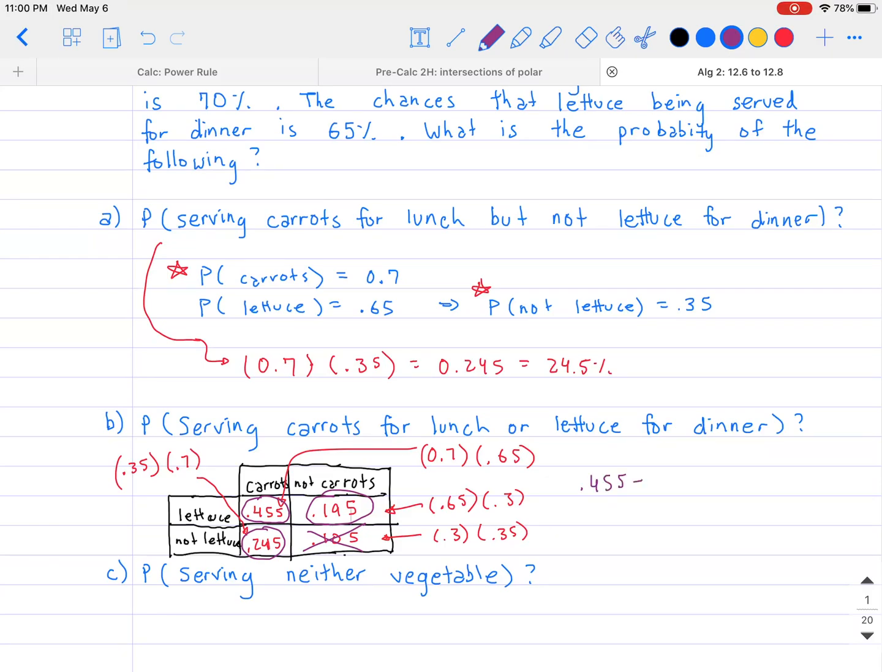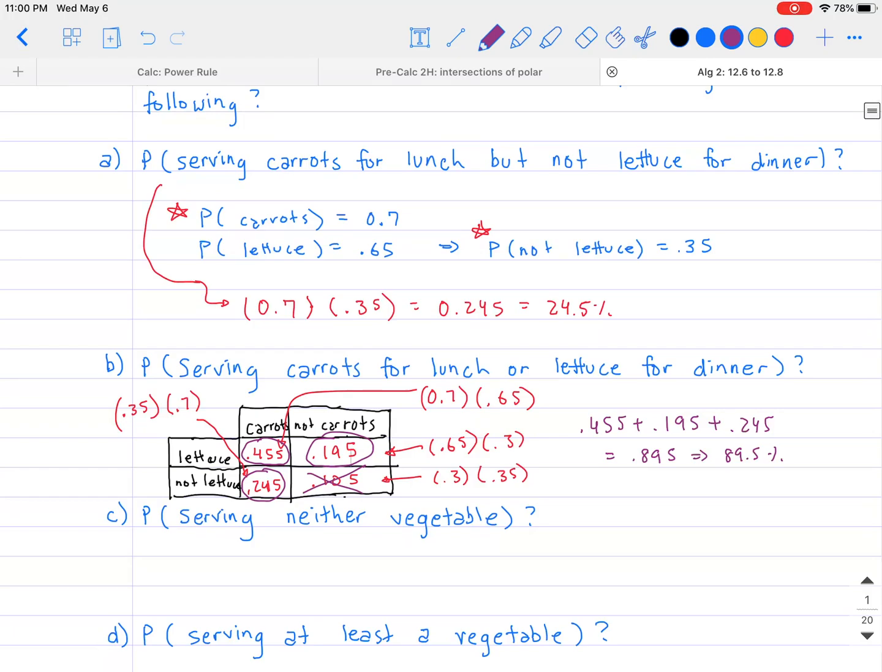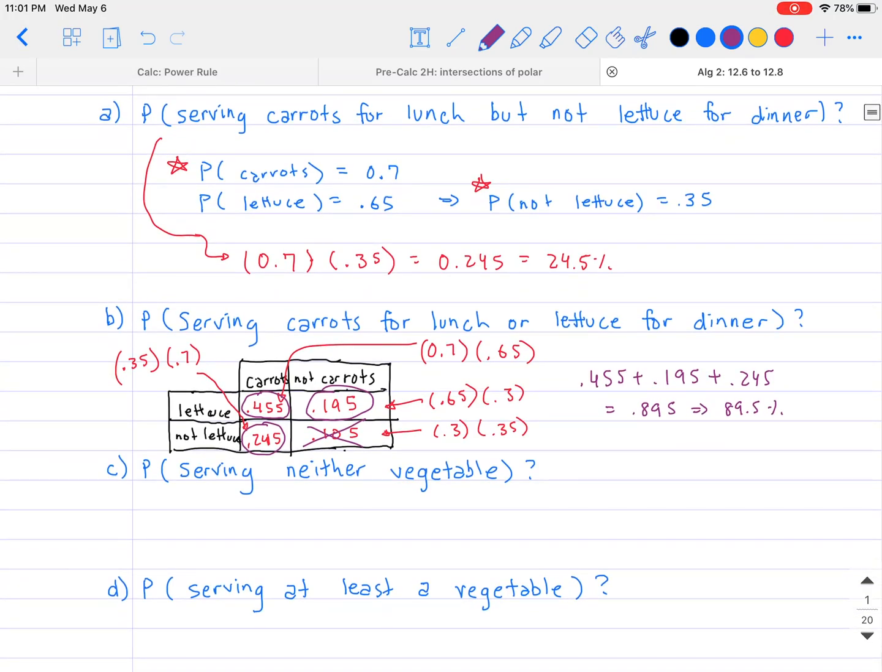So my answer is going to be 0.455 plus 0.195 plus 0.245, because all those three cases allow me to have either carrots or lettuce for dinner, right? So long as I have one of those two, I'm okay. Adding them all together, you get 0.895 as an answer, or you can say 89.5% chance. Okay, so this Punnett square is actually pretty useful in this case.